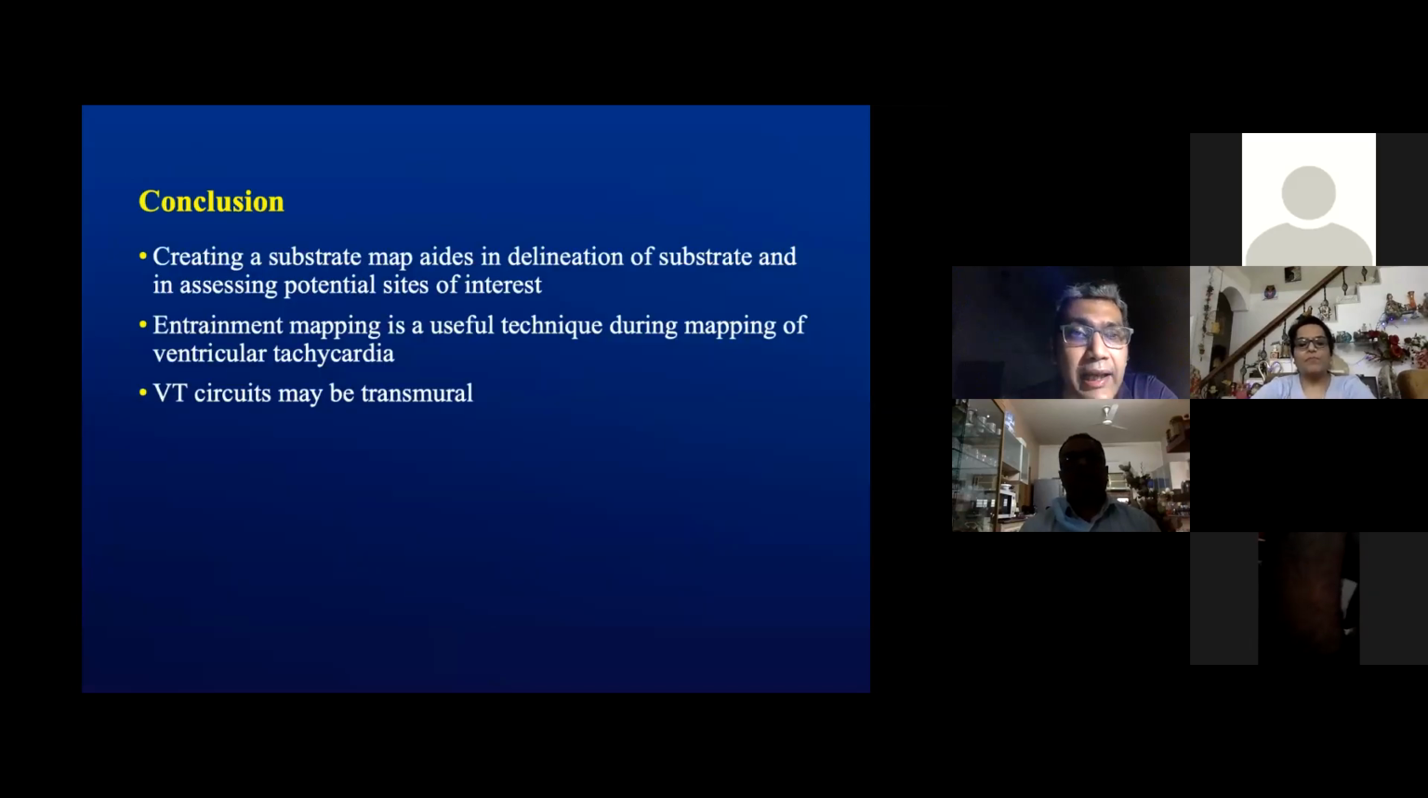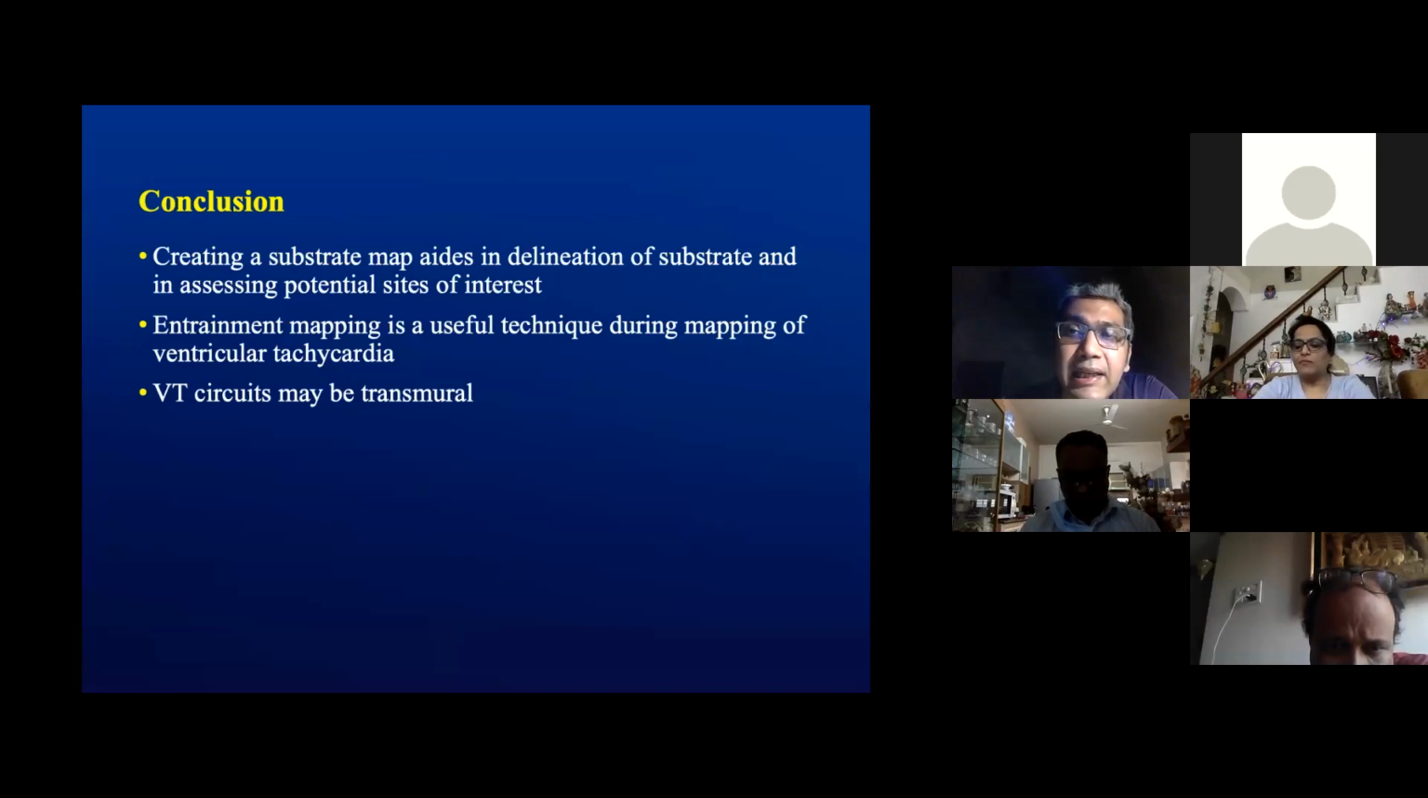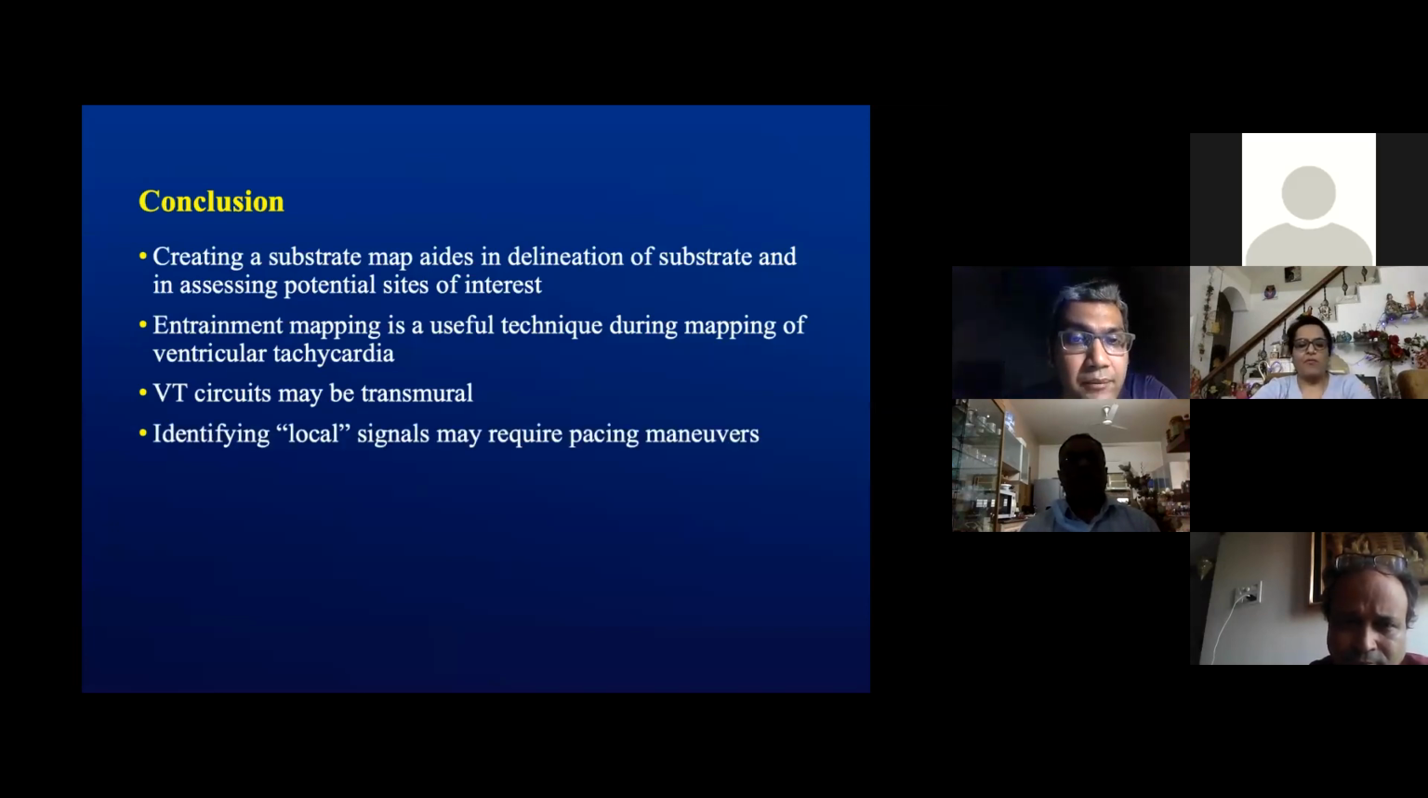In conclusion, therefore, we would like to say that creating a substrate map aids in the delineation of substrate and in assessing potential sites of interest for entrainment during tachycardia. Entrainment mapping is a useful technique during the mapping of ventricular tachycardia. VT circuits may be transmural.